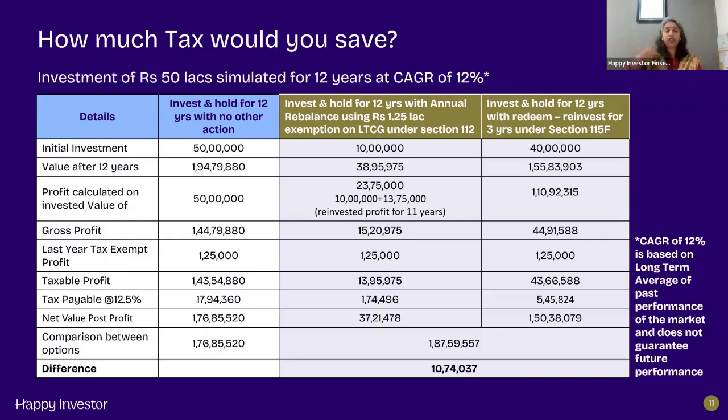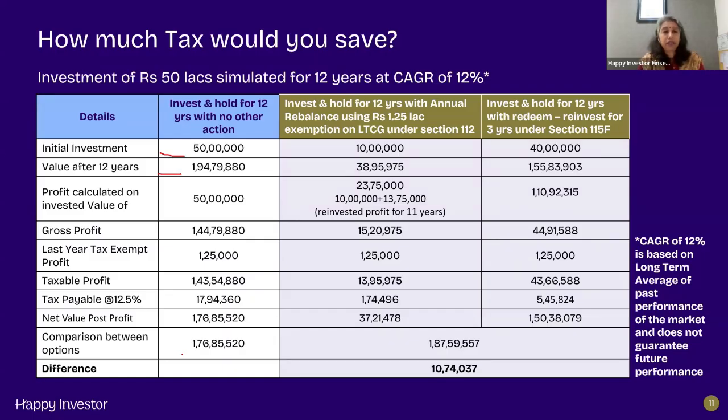So if you look at the first column, we see here that the investor has invested 50 lakhs. The value after 12 years directly, without any redeeming or reinvestment, would work out to about 1 crore 95 lakhs.